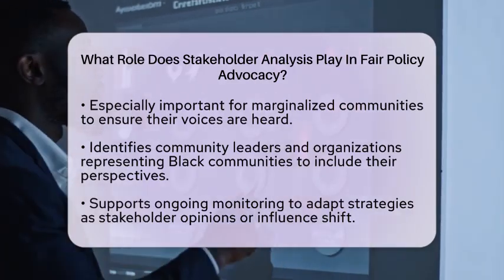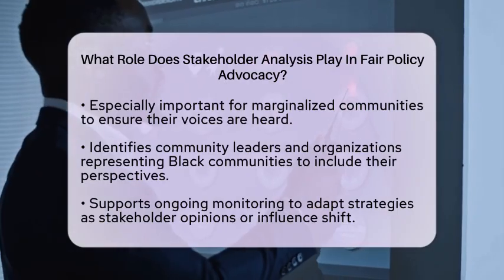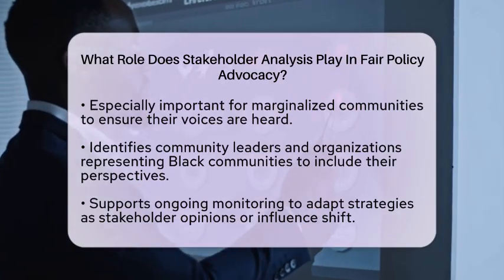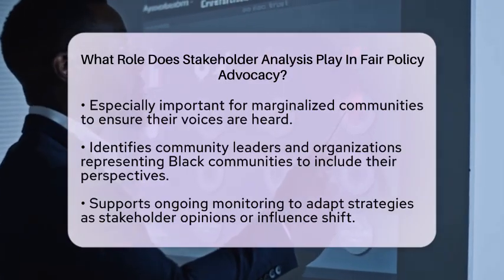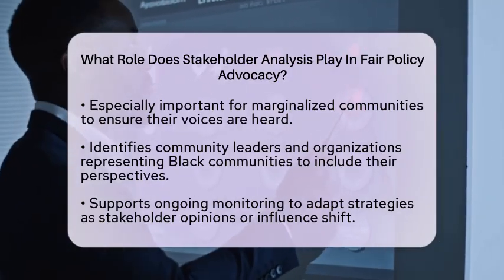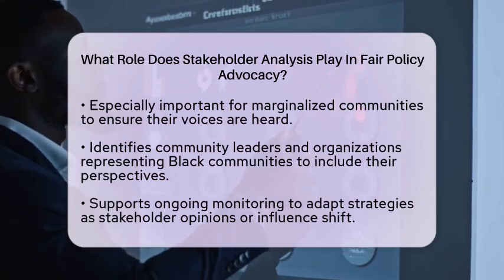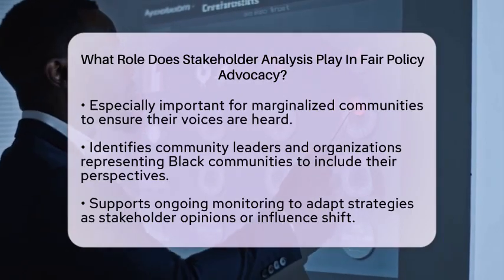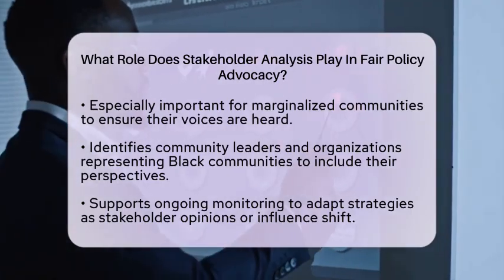Stakeholder analysis is especially important for marginalized communities. It helps ensure their voices are heard in policy discussions. By identifying community leaders and organizations that represent Black communities, advocates can include their perspectives. This leads to fairer policies that break down barriers to insurance access and affordability.